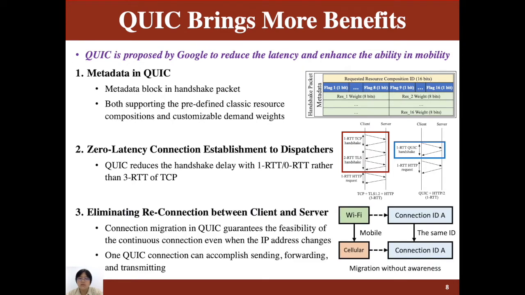Last but not least, Polygon eliminates the real connection between client and server after CDN selection. Connection migration in QUIC guarantees the flexibility of the continuous connection, even when the IP address changes. That means only one QUIC connection can accomplish sending, forwarding, and transmitting. For the design and the implementation details, please refer to our paper.